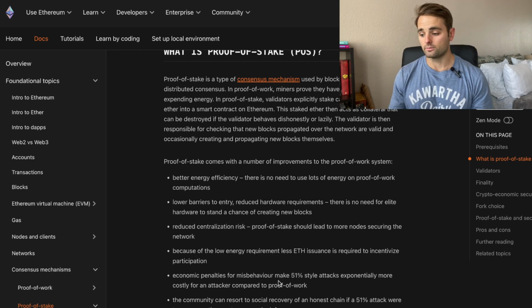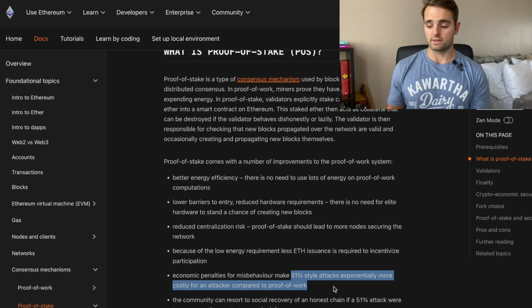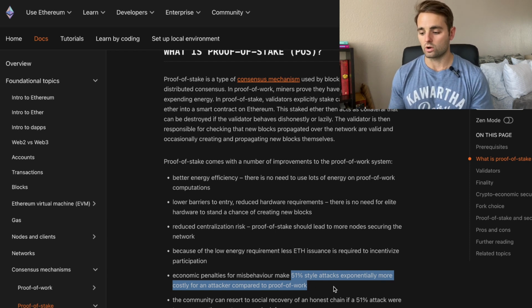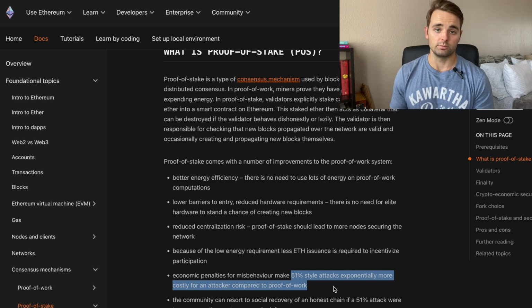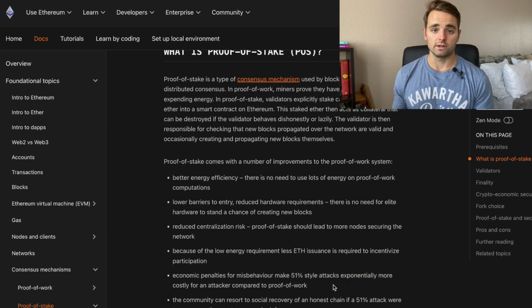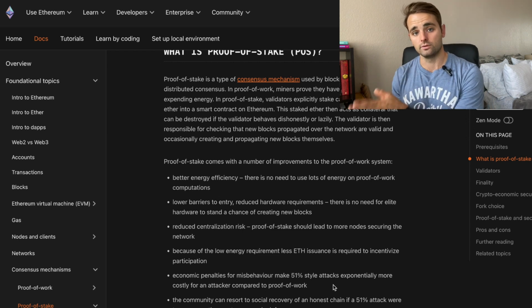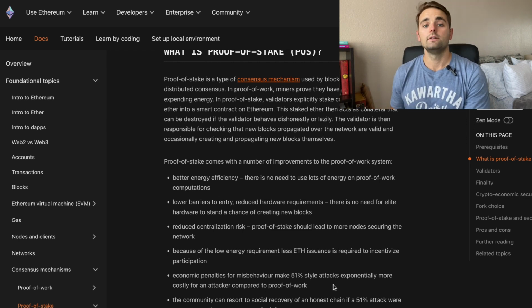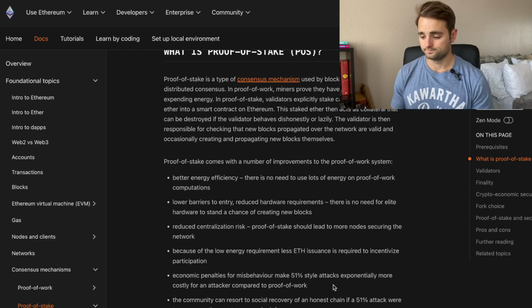There are economic penalties for misbehavior that make a 51% style attack, or taking over the majority of this network, exponentially more costly for an attacker compared to a proof of work model. So in theory, it would be more expensive to launch a 51% attack against a proof of stake model than it would to launch it against a proof of work model.